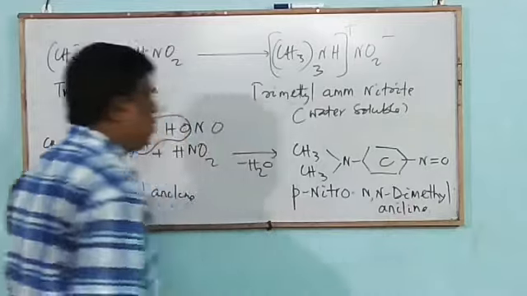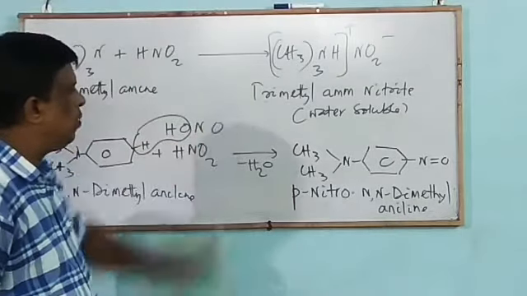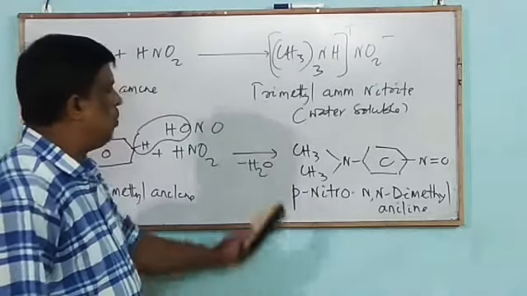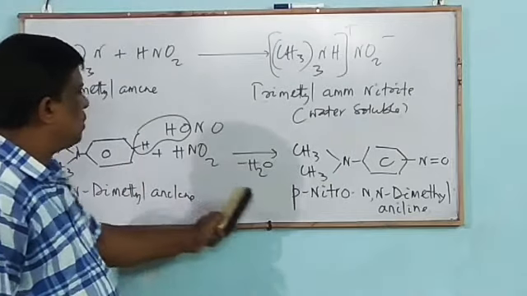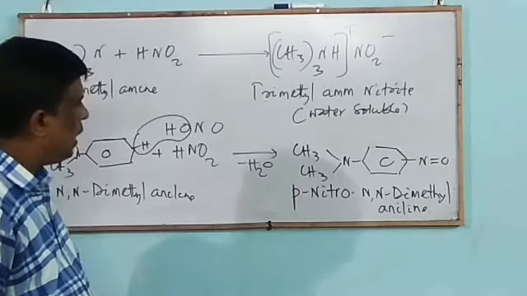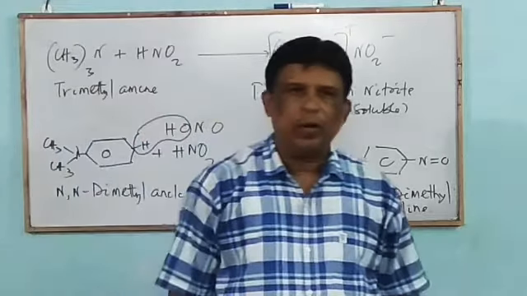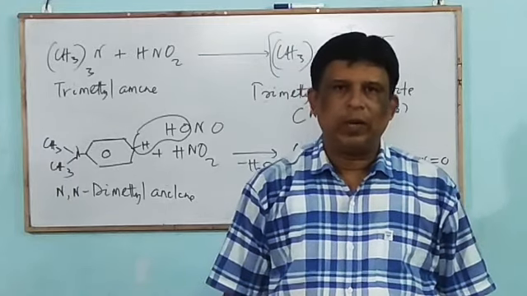It is a green colored substance. While aliphatic amine forms a water soluble compound, aromatic amine forms a water insoluble green colored compound by electrophilic substitution, p-nitroso N,N-dimethylaniline. It is all about the action of nitrous acid with different types of amine.